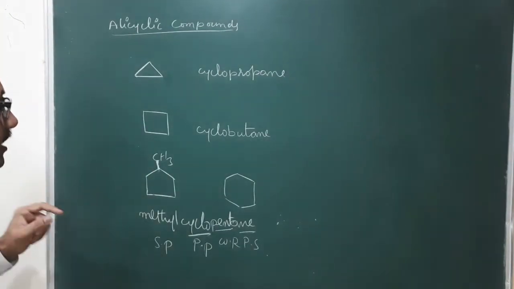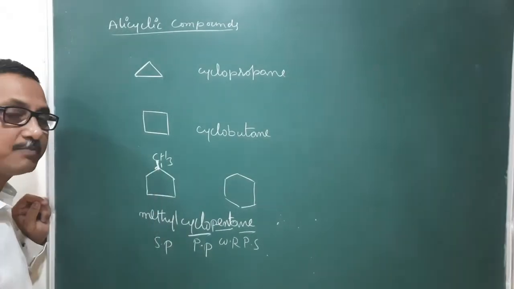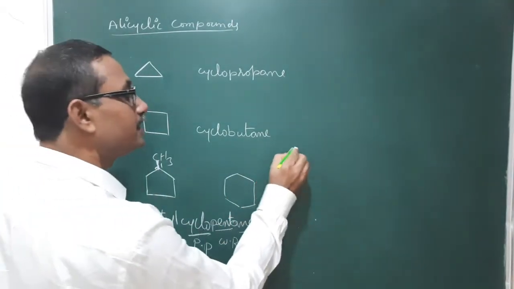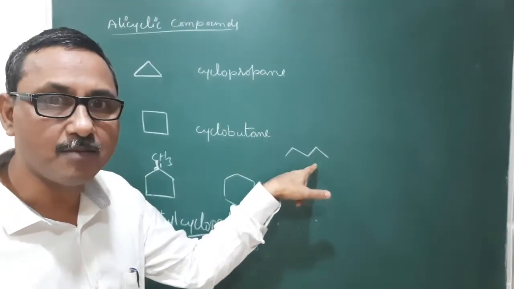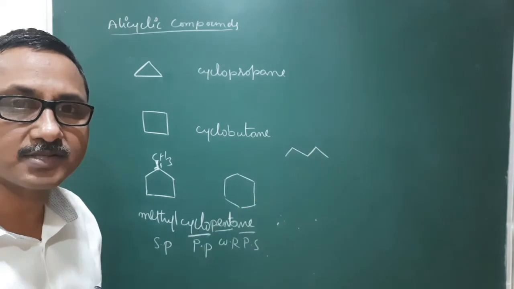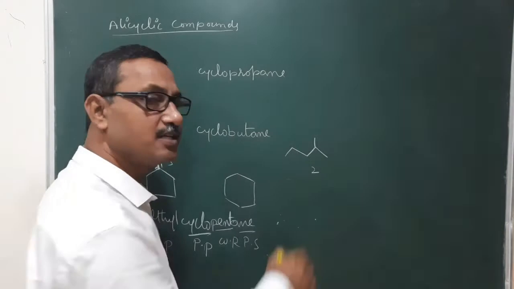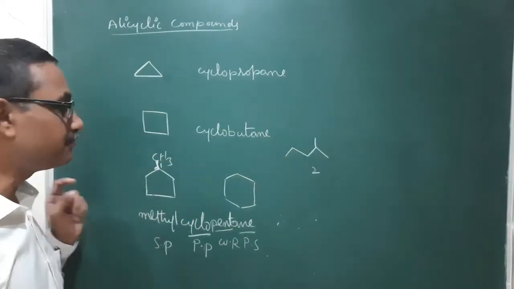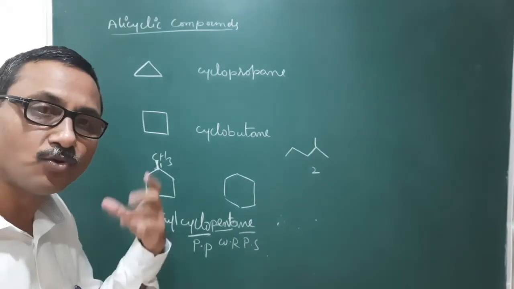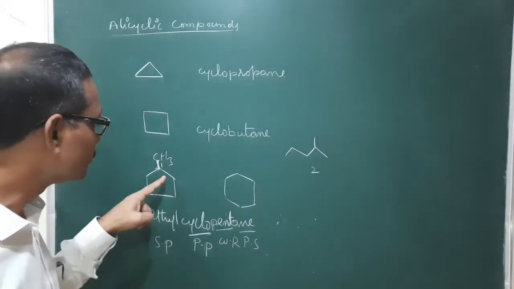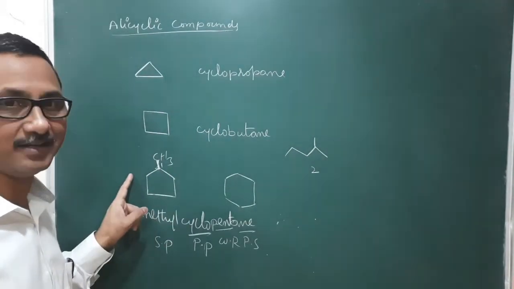This is the name. Here there is no need to mention its position, because where it is, that is nothing but the first carbon. Whereas in aliphatic compounds, that is non-cyclic compounds, chains are there. In such cases, if methyl is there, we mention it as 2-methyl. But here no need, because this carbon itself is the first carbon, since there is no end for this one. It is like a ring. So we can take any carbon as the starting carbon on that ring.